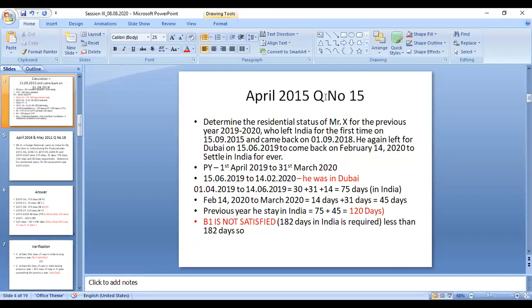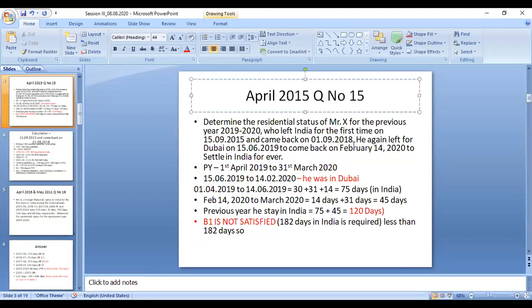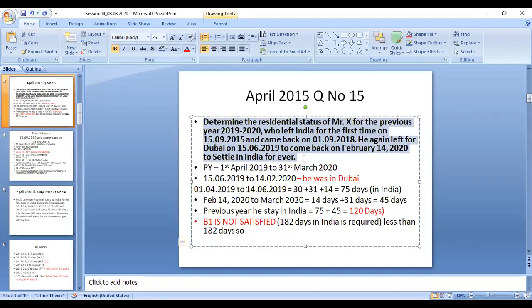This problem was asked in 2015, question number 15. Again, I will explain one more time. So this is the problem, up to this only. What they have given: determine the residential status of Mr. X for the previous year 2019-20.